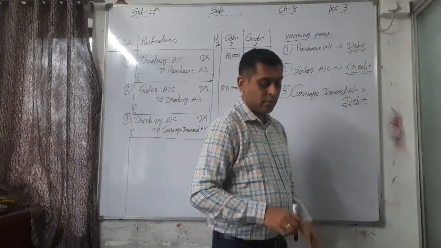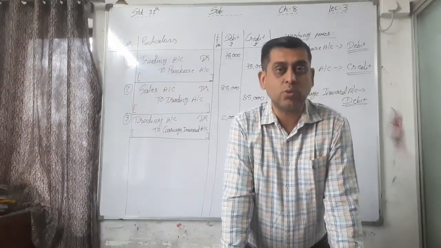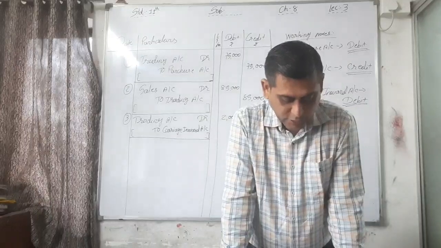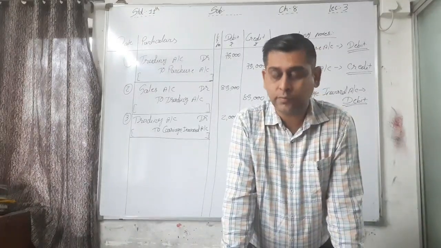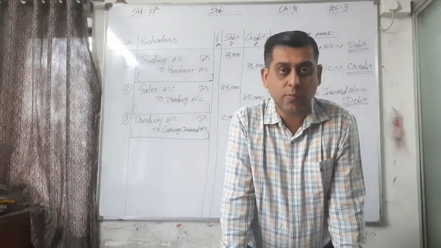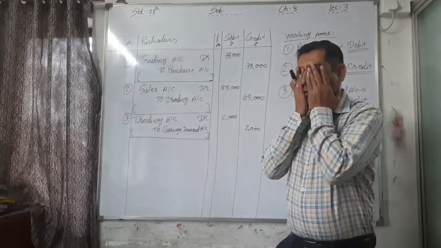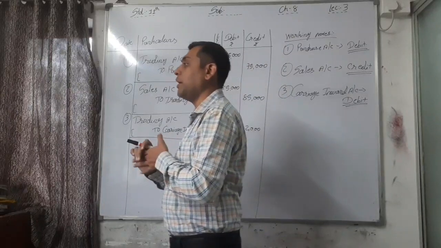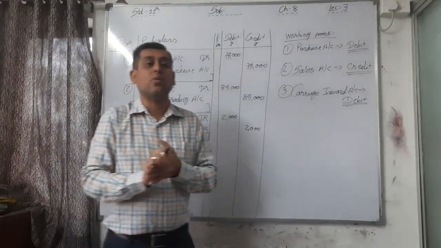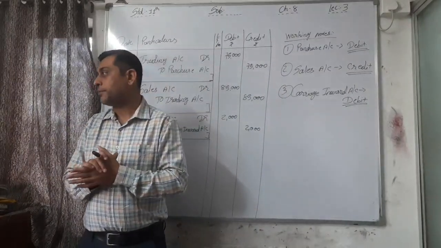Being carriage inward of rupees 2,000 transferred to trading account. Carriage inward of rupees 2,000 transferred, that is our expense, purchase related expense, that's why transferred to trading account.